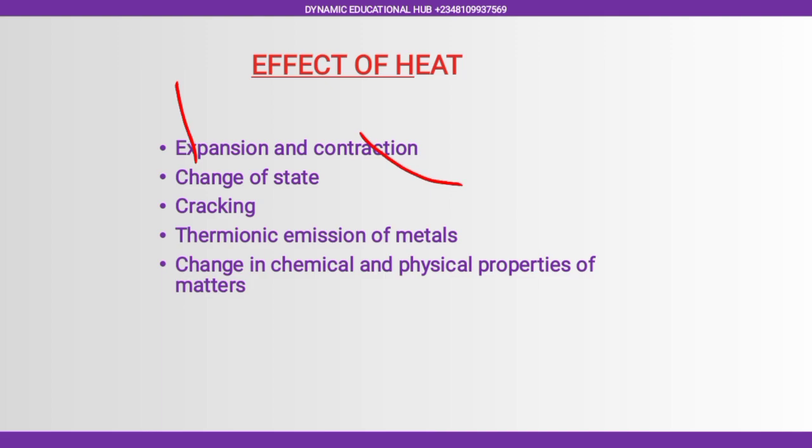We have change of state. Is as a result of what? Effect of heat. Now a material or a substance can change its state as a result of what? Increase or decrease in heat. If you are supplying heat to it, automatically that material can melt, from solid to liquid. And if you continue to supply heat to it, you discover that, let's take for instance water, the water starts evaporating, which means changing of liquid to what?